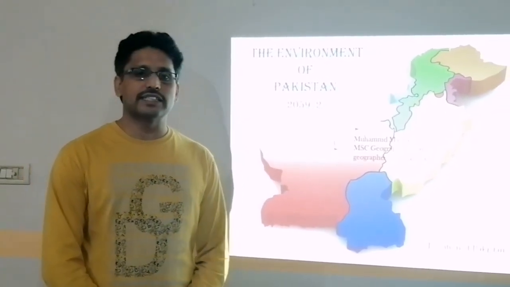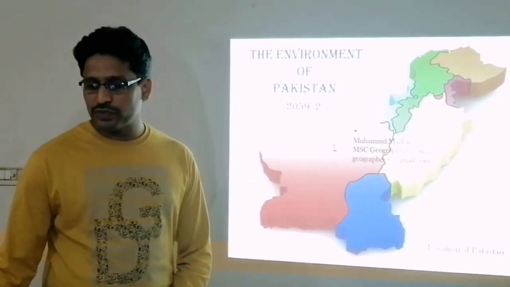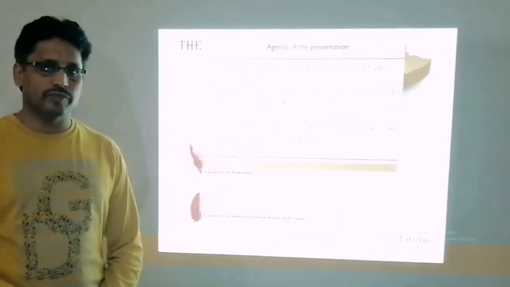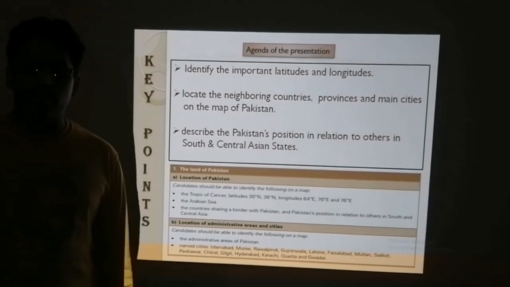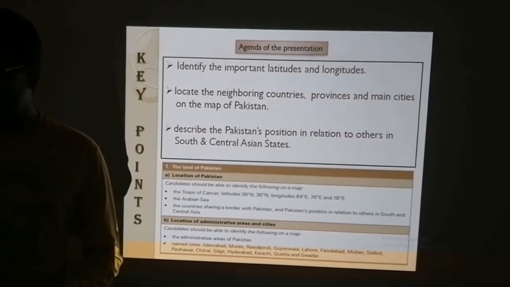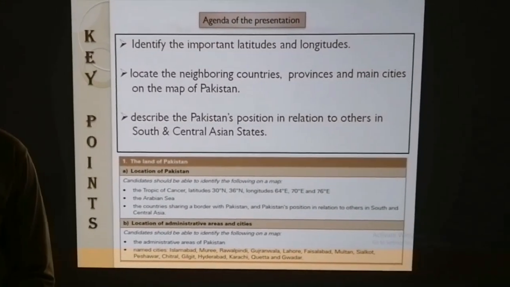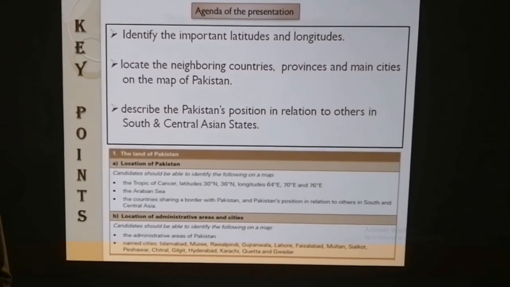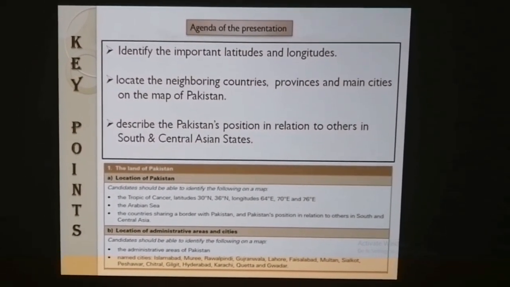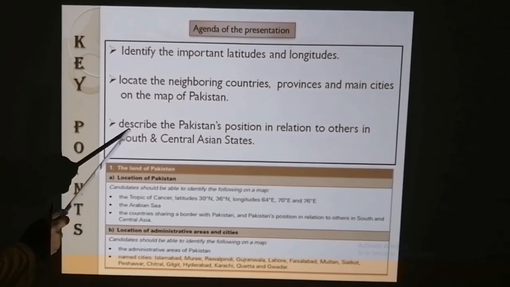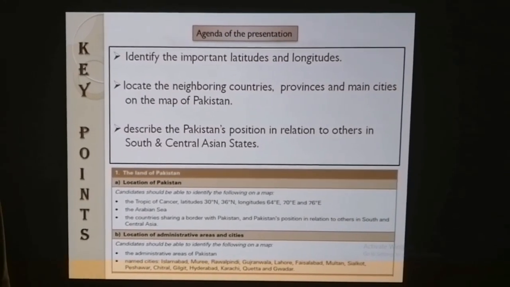Bismillahirrahmanirrahim. Today we shall discuss the location of Pakistan, which is the very first topic of the Environment of Pakistan, paper 2. The agenda of the presentation is set according to the syllabus, which is to identify the important latitudes and longitudes and to locate the neighboring countries, provinces and main cities on the map of Pakistan. Last but not the least is to describe Pakistan's position in relation to others in South and Central Asian states.